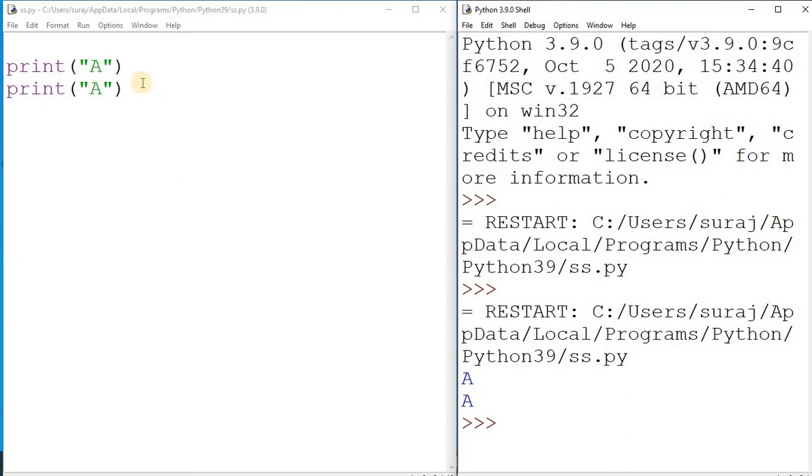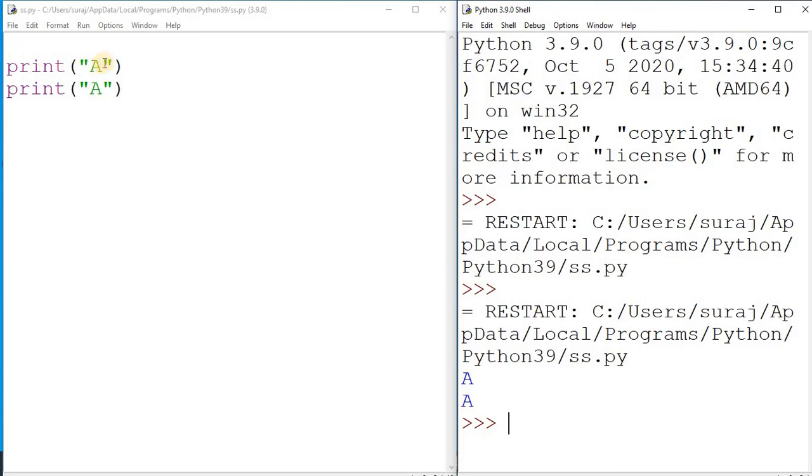But suppose I ask you, I want a total of 100 times or 1000 times or 5000 times, then it is totally illogical. It is not practical for you, because you have to write the print statement 100 times, 1000 times. It's a very tedious job. Even if you use copy and paste, it will still be tedious in the case of coding. So you are not supposed to repeat this statement 100 times or 1000 times. It is totally illogical. So what are you going to do then?